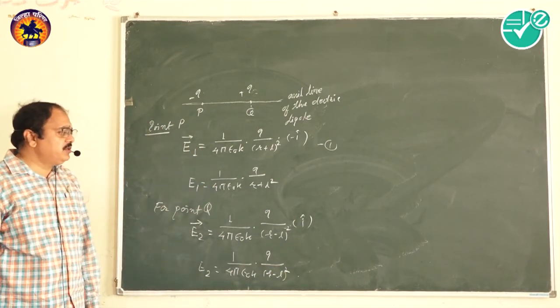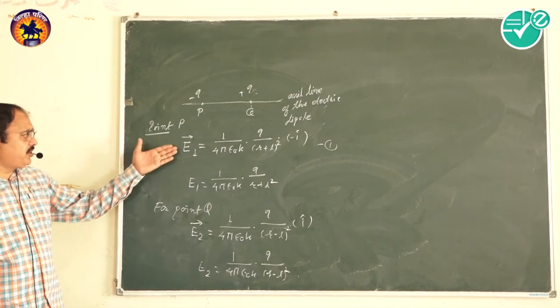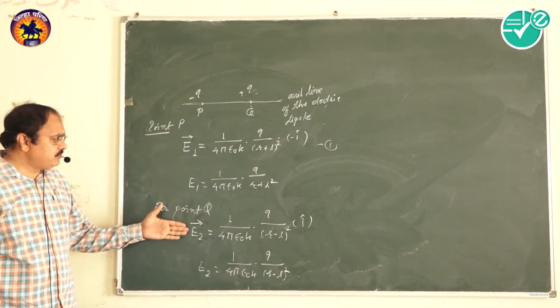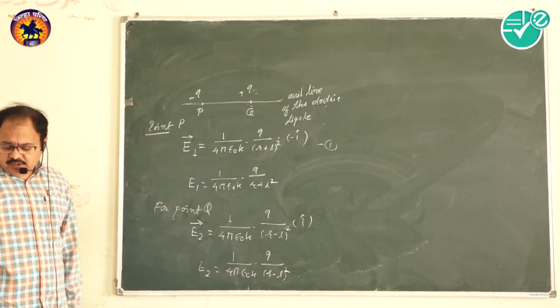We have these two equations, in vector form and in magnitude form.